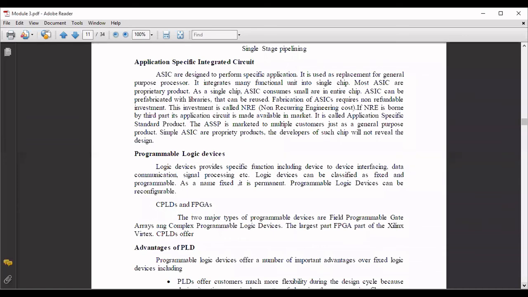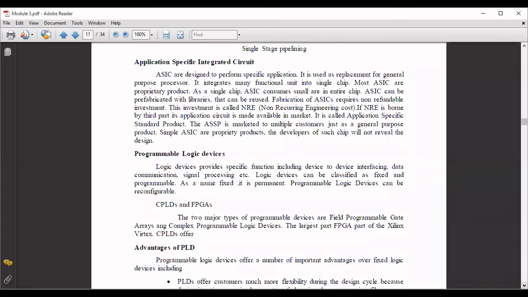For a few of the chips which they design and send to the market, the design of that chip will be revealed. But for some specific applications, in some situations, they are not going to reveal the design process, how the chip is being designed.